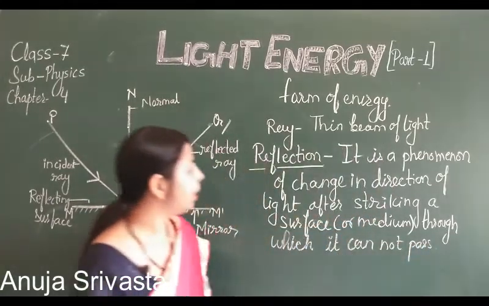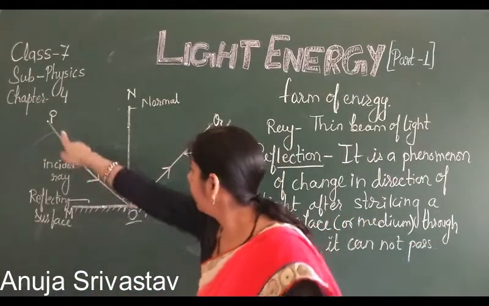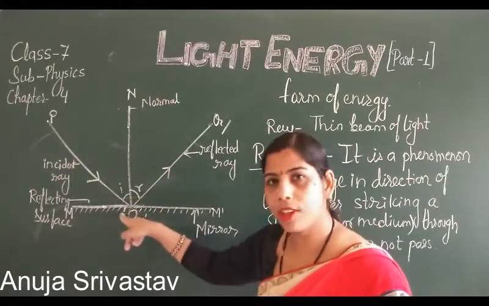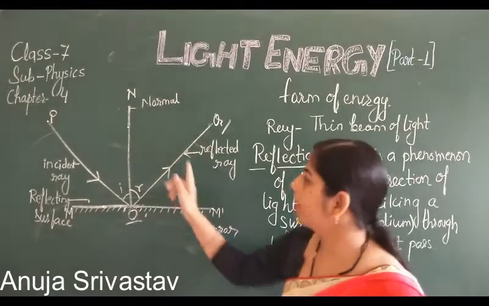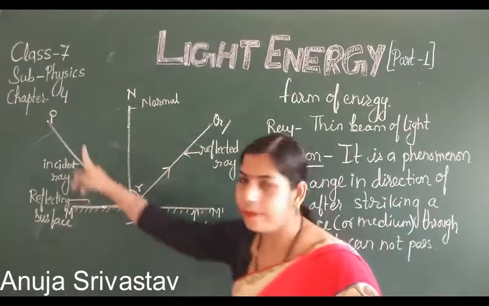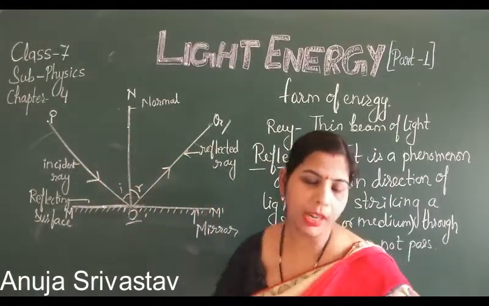That means when the light ray falls on a surface और किसी medium पर, it is reflected in the other direction, and that phenomenon is known as the reflection of light.